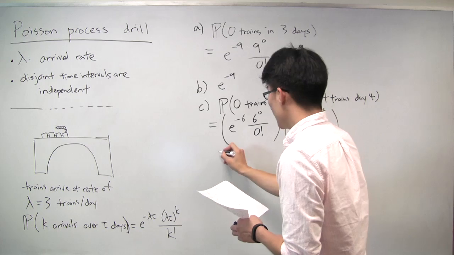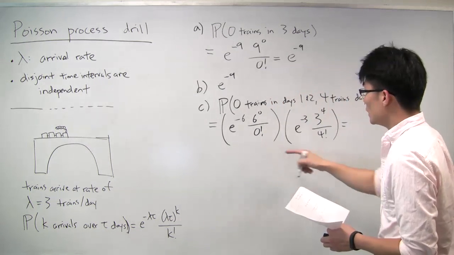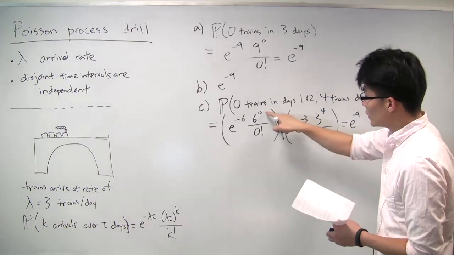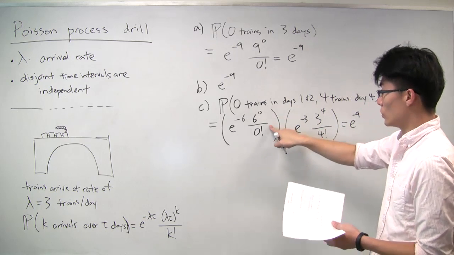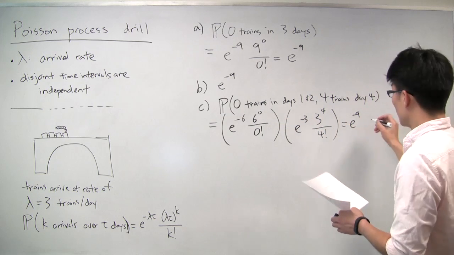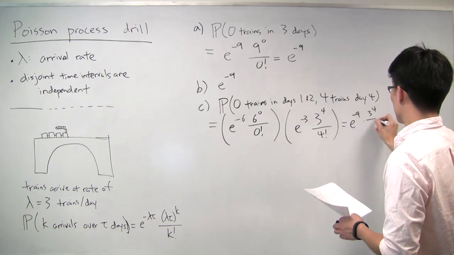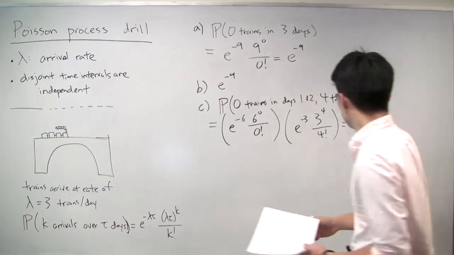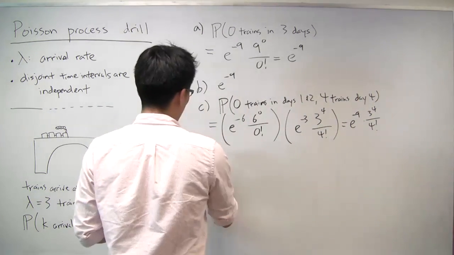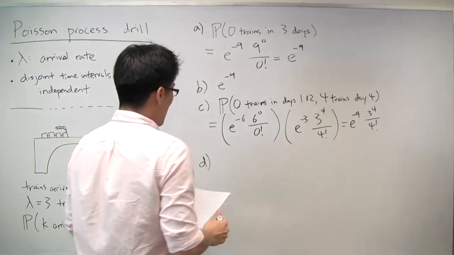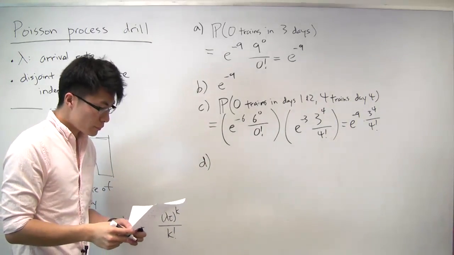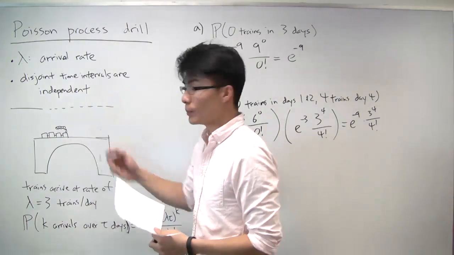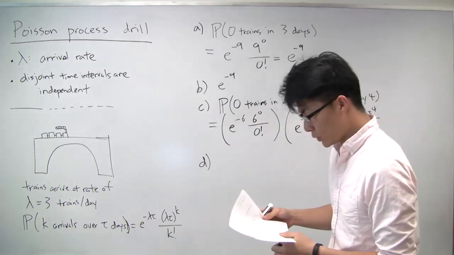And now that is just going to be equal to, we can pull out an e to the minus 9 here. This 6 to the 0 over 0 factorial is just 1. And then the rest of it is just times 3 to the 4th over 4 factorial, which we could simplify if we wanted to. OK. So again, that relied on this fact that the disjoint time intervals are independent. And that's an important tool to have.